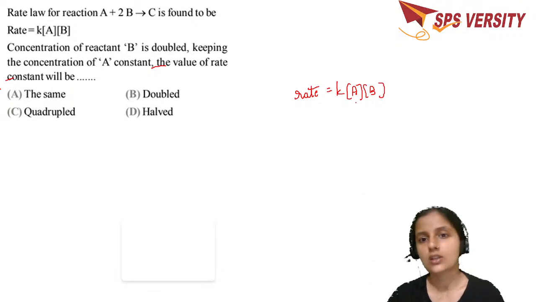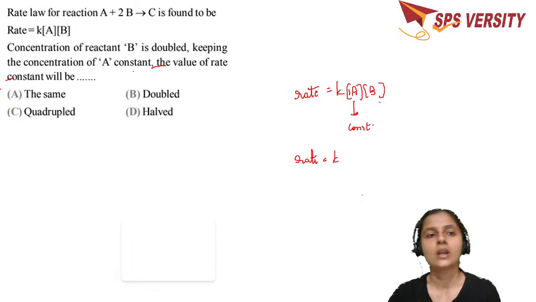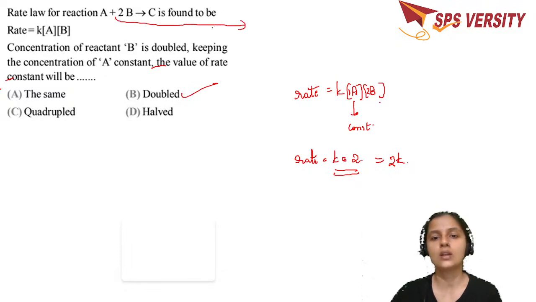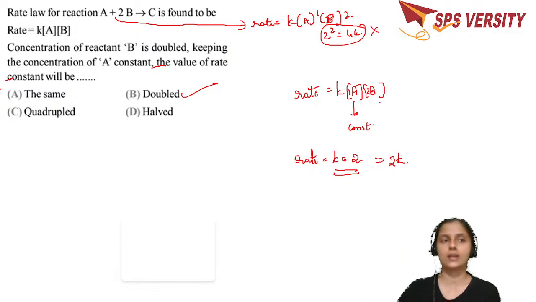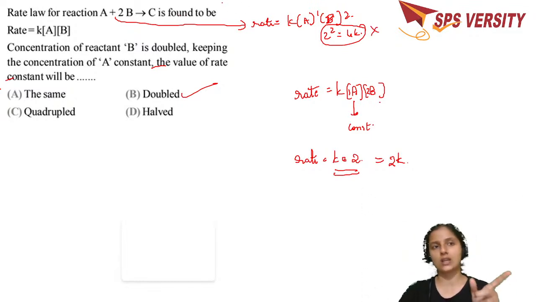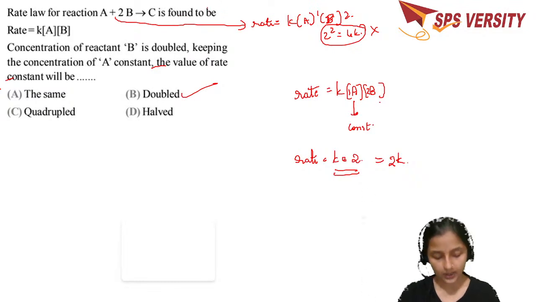Okay, so the concentration of A is kept constant. So rate is equal to K into, there is one only, and the concentration of B is doubled. So K into 2. The rate of the reaction doubles. If it was according to the equation, then rate would have been K into A to the power 1 into B to the power 2. If you double the concentration of this, now it is 2 square, which is equal to 4K. But this is not the answer because they have given the rate. This is a theoretical one, which is the equation, and the one which they have given is a practical one. Hope you get it.